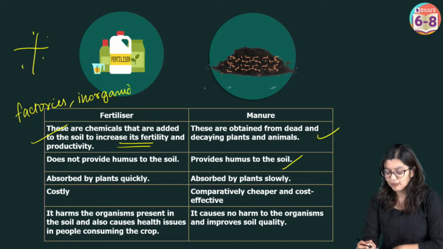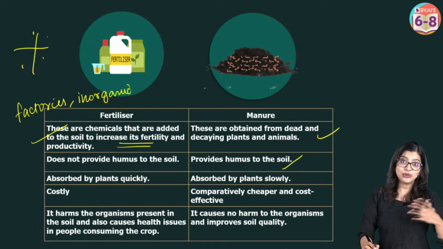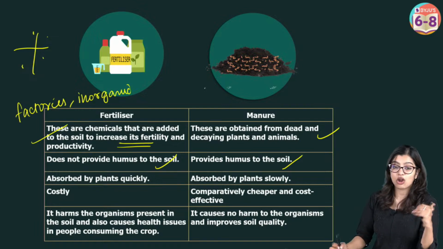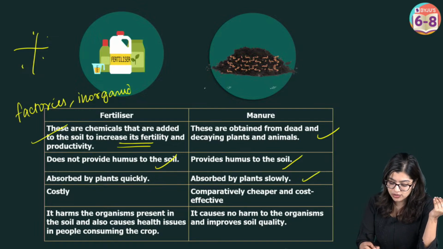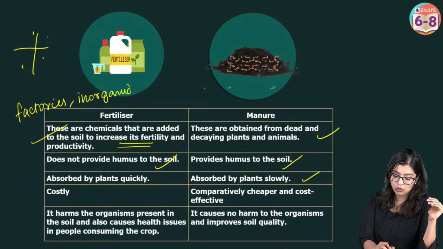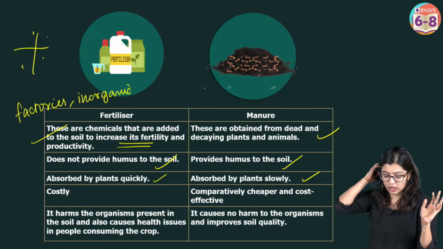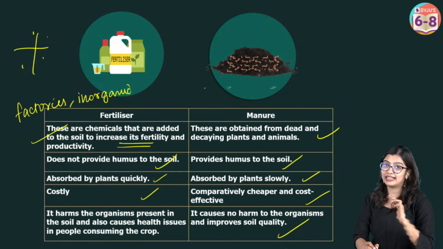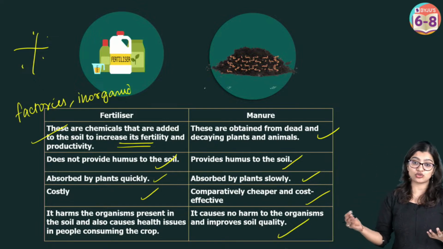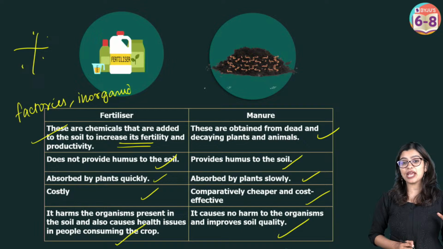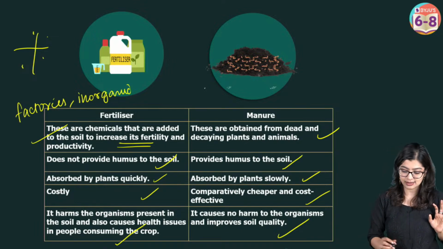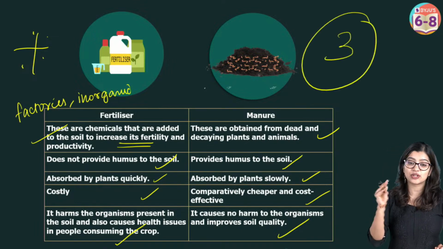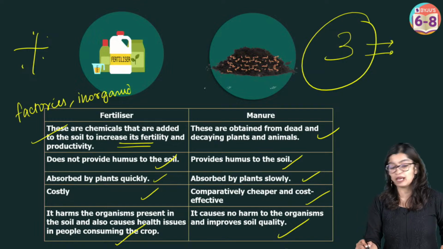Manure provides humus to the soil, while fertilizer does not provide any. Manure is absorbed by the plant slowly, but fertilizer can be absorbed slightly quickly. Manure is of course cheaper, while fertilizer is expensive. Manure is eco-friendly and does not cause too much harm, while fertilizer can be harmful if used in excess. So if it comes for 3 marks, write any 3 pointers.